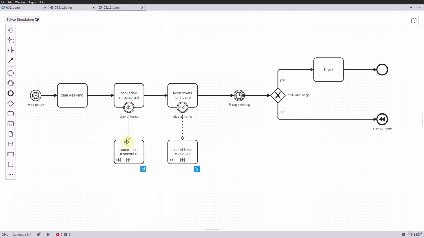By the way, you don't have to define this yourself. As soon as a path between the compensation event and the subprocess is established, BPMN recognizes it itself. Important: to fully model the process, it is not enough to simply attach a compensation event to an activity. You must also model how the compensation should take place, either through an activity, a subprocess, or an event subprocess.